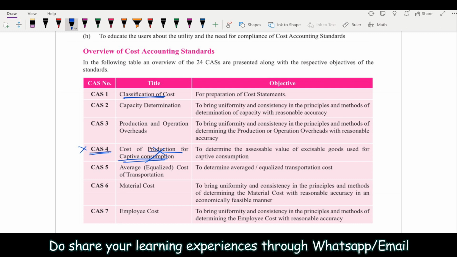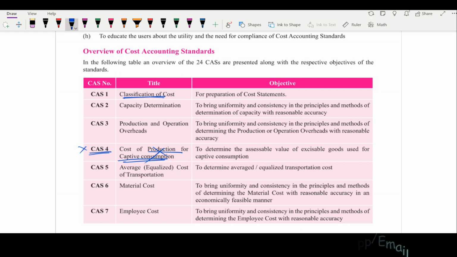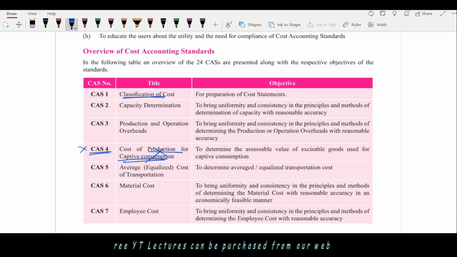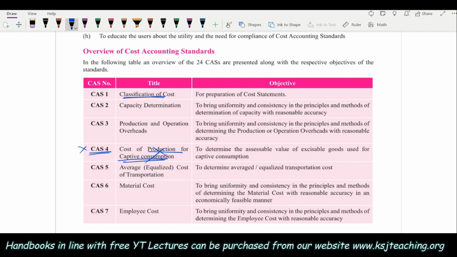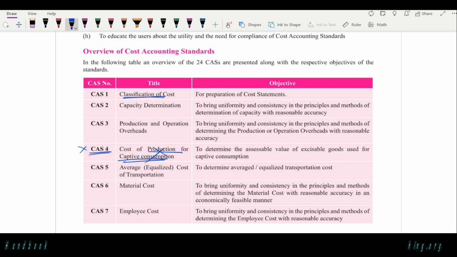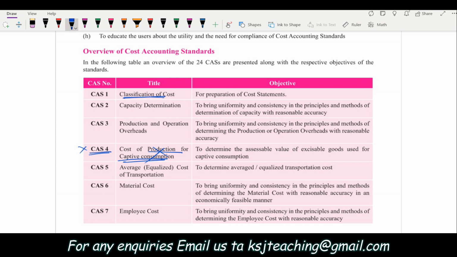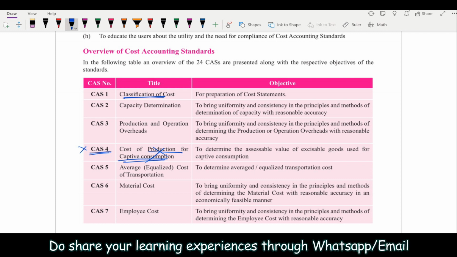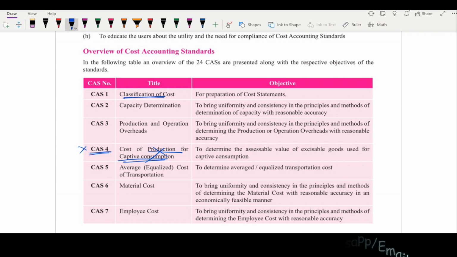Go there, search the free study material section, and you will find the cost accounting standard notes from CAS 1 to CAS 24, all available free of cost. Download the app and the notes, which will be really helpful, because we will be covering this lecture from those notes.